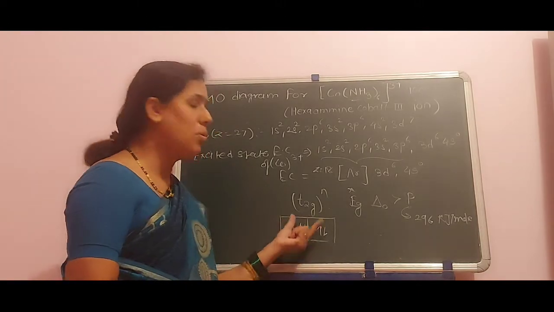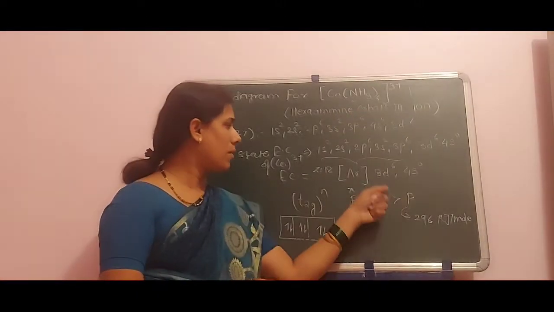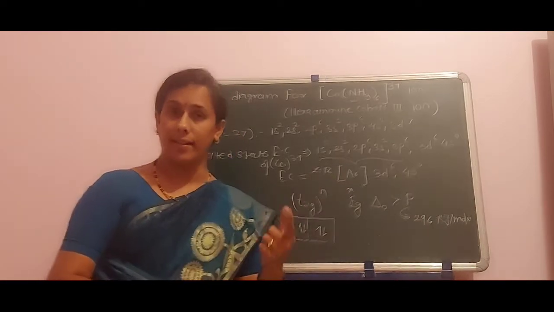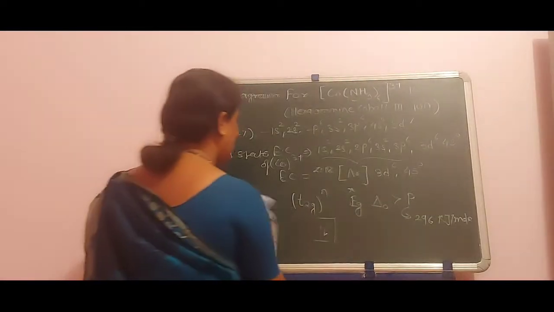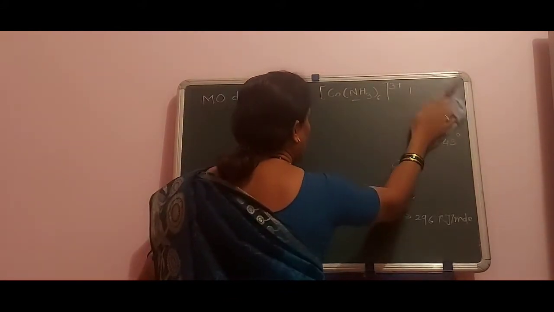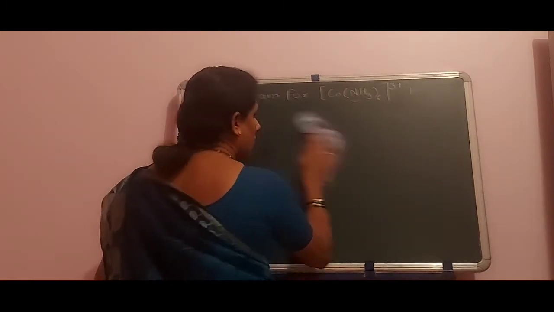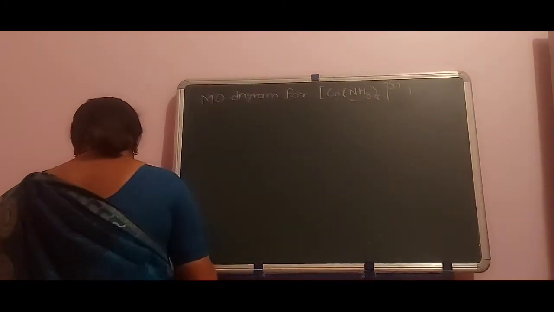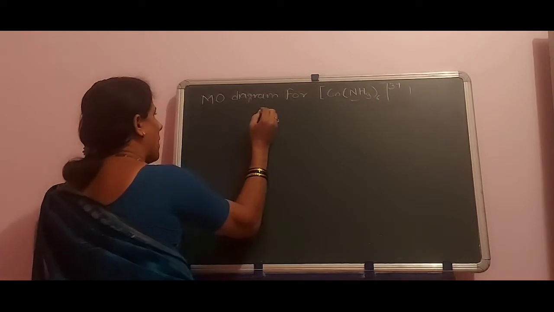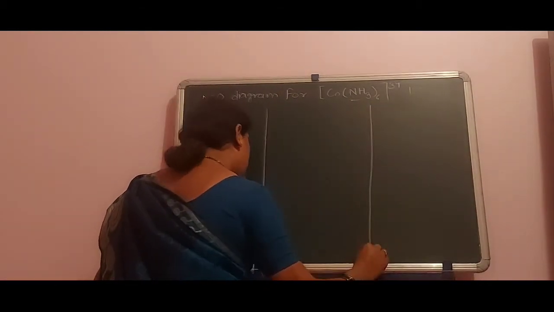Now we are going to fill up according to the MO diagram. How many electrons? 18 electrons. What is the MO diagram sequence? It is just similar to the previous diagrams. First of all, you have to make three columns on the paper.